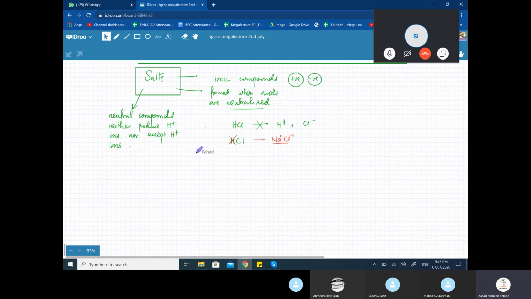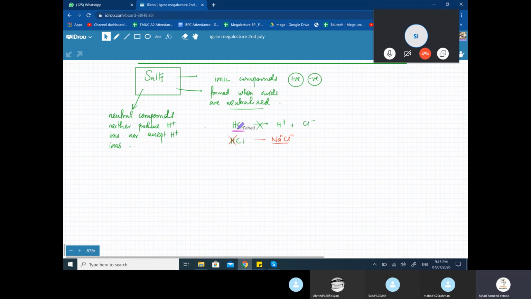Salts were neutral compounds. They were ionic compounds. They contained a positive ion and a negative ion, but they were neutral compounds. They neither produce H plus one ions nor do they accept H plus one ions. And I explained that salts are formed when acids are neutralized. So if you have an acid, the sole purpose of an acid is to produce H plus one ions when it dissociates, when it ionizes, when it breaks down.